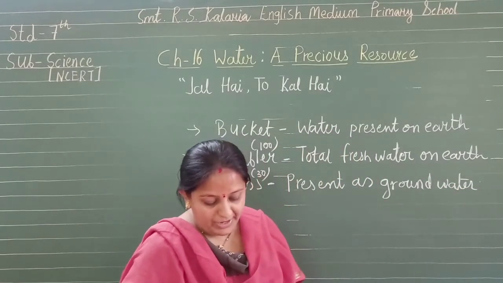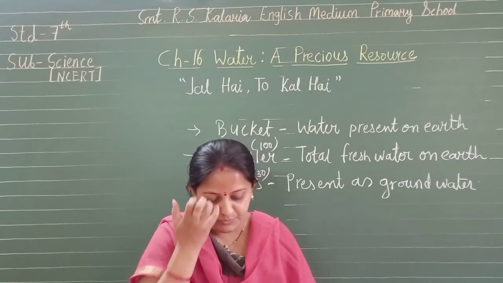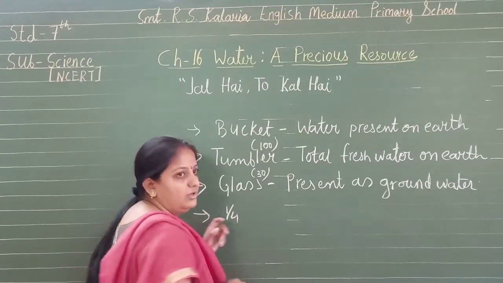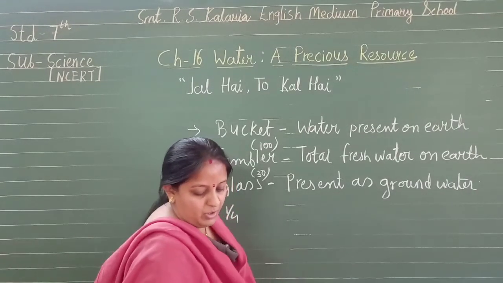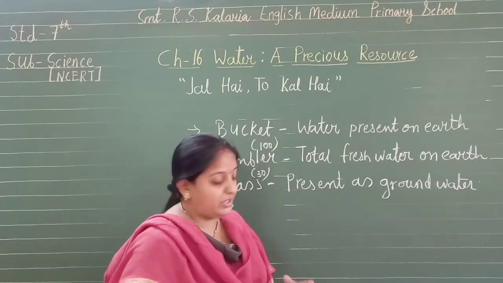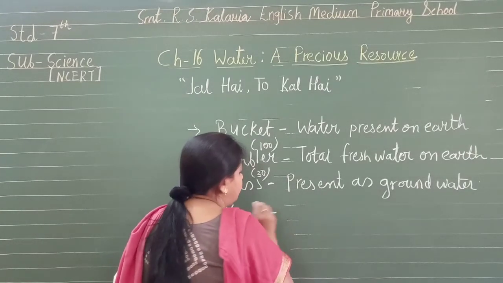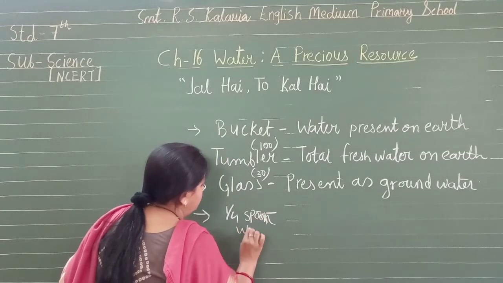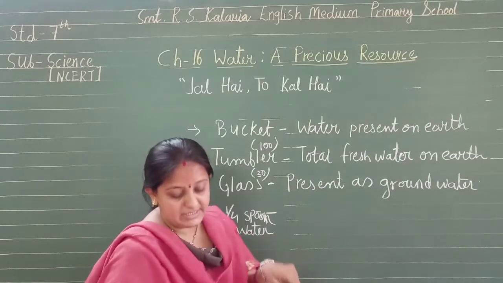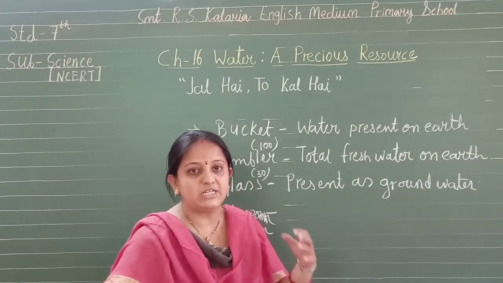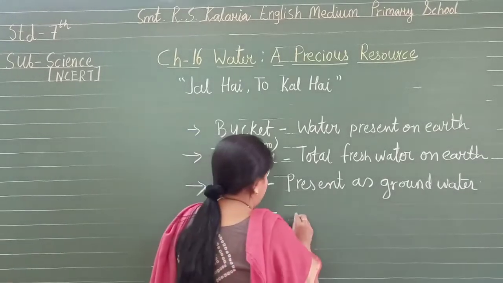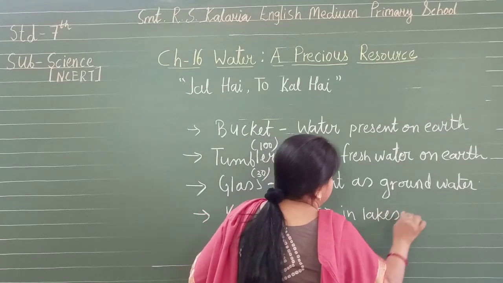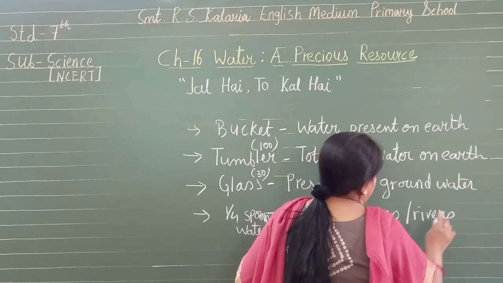And finally, take out a quarter, 1/4 spoon of water from this glass. Now from this glass, 1/4 spoon of water is transferred. Now what does it represent? It represents all water present in lakes and rivers of the world.